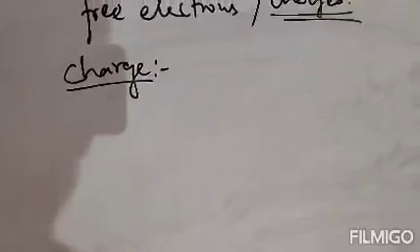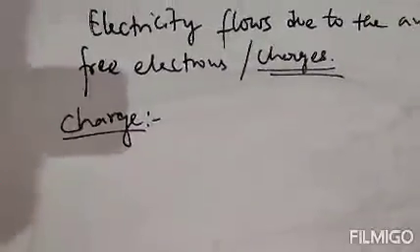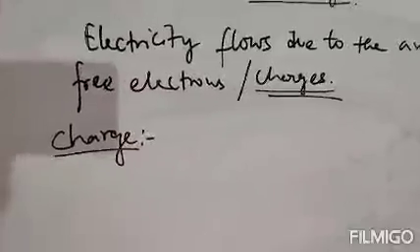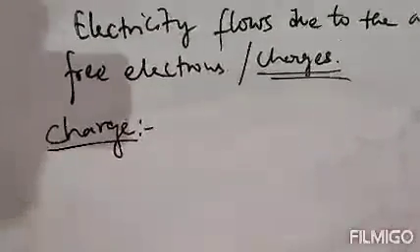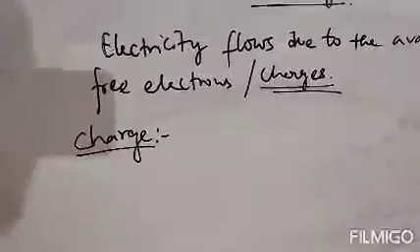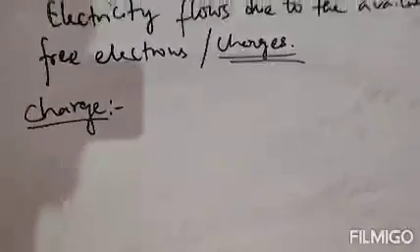Electric charge is the amount of charge flowing in a conductor. Conductor means that can carry electricity. In a conductor, electricity can easily pass.